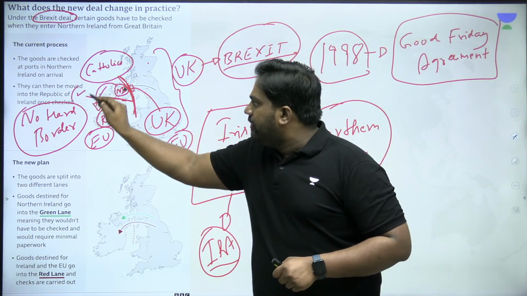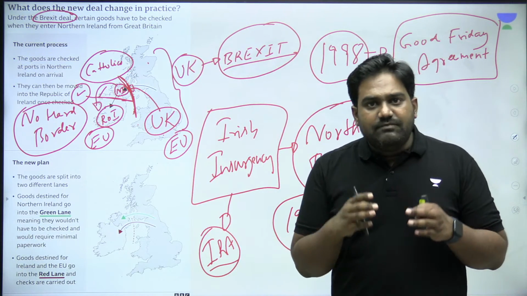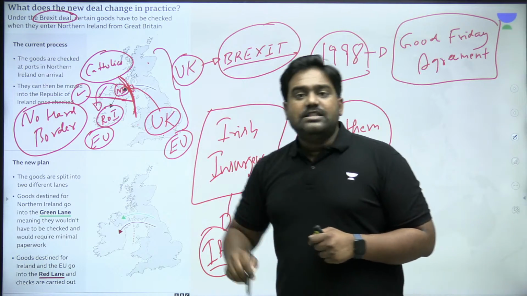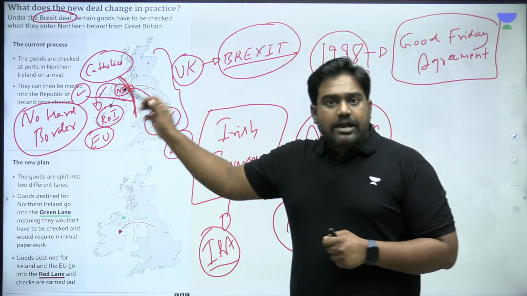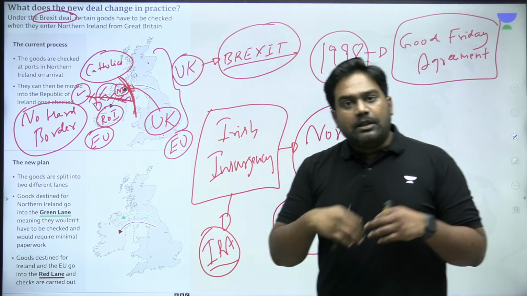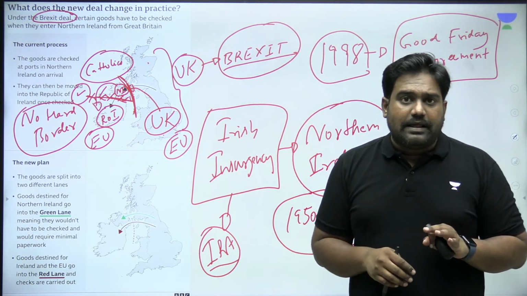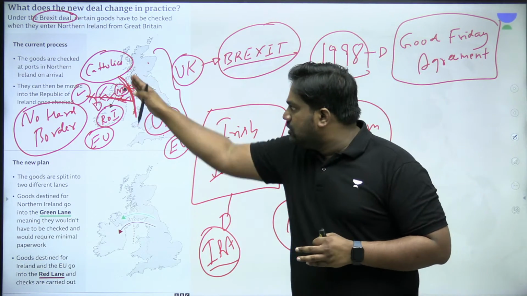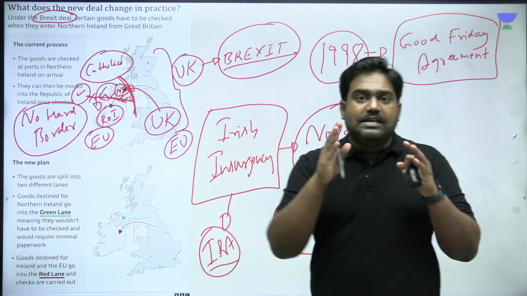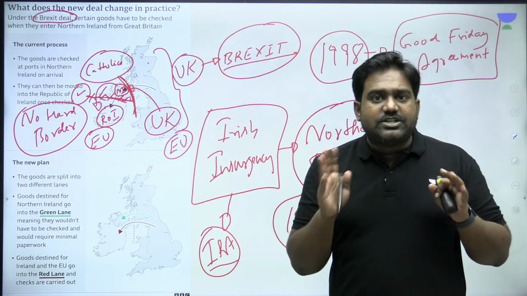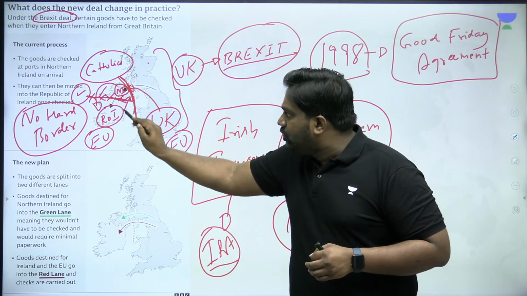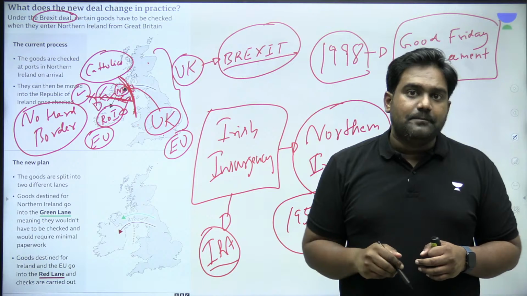Because this hard border will affect the Irish people. It will affect their movement, which was promised under the Good Friday Agreement. So under the Brexit deal, all the stakeholders agreed that there won't be a hard border here. The free border will continue between Northern Ireland and the Republic of Ireland. However, immigration controls will come up over here, where goods from UK that are entering Northern Ireland will be checked. Immigration and security checks will happen, and accordingly taxes and duties will be levied as well if they are headed towards the Republic of Ireland, which is an EU member.